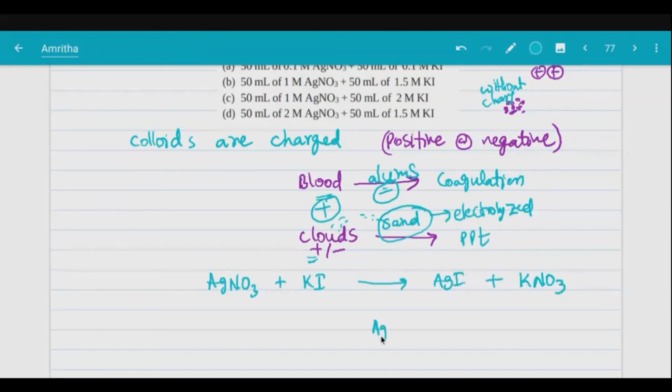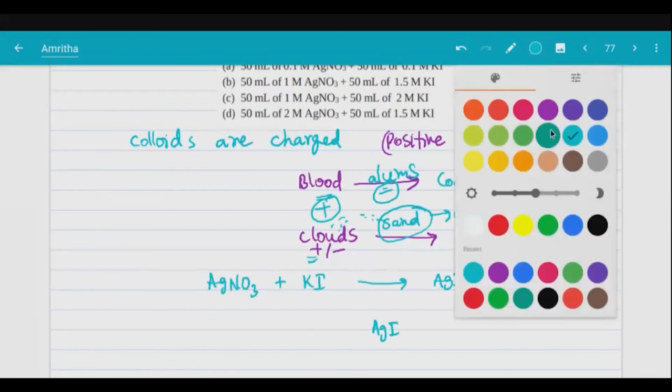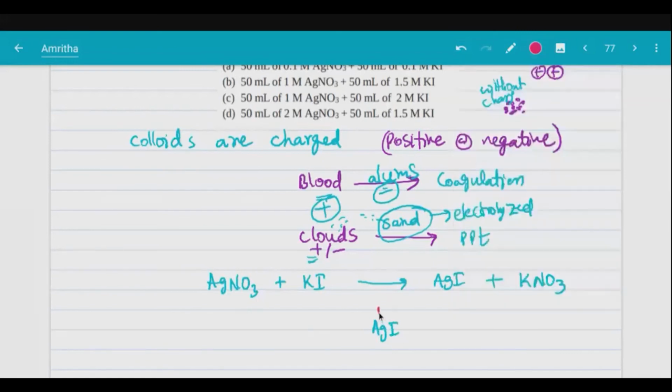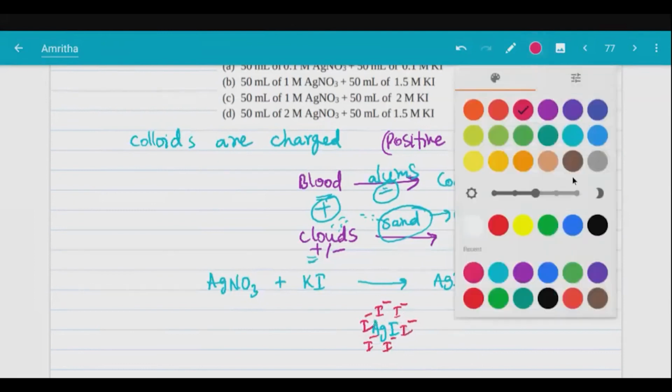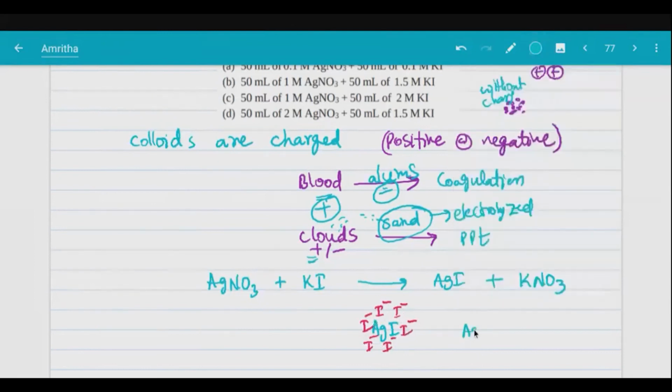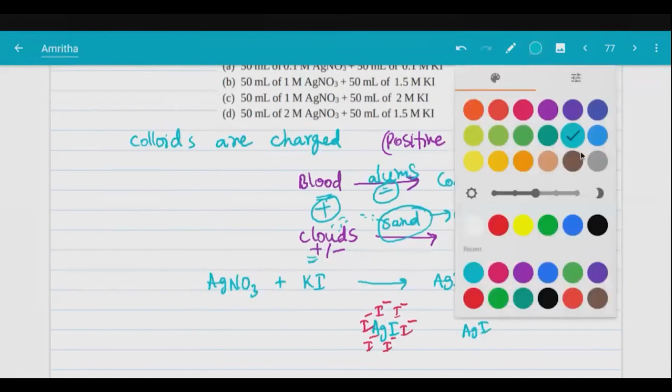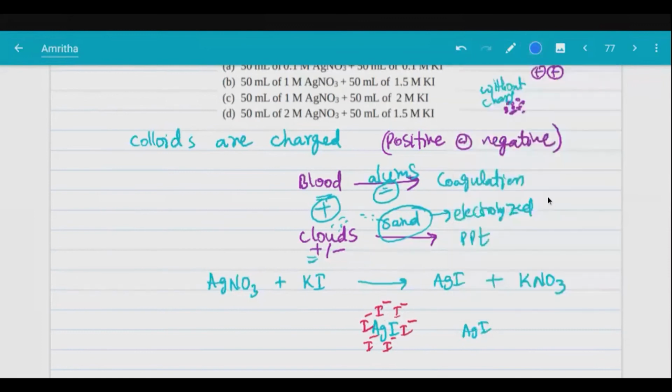But on AgI particles, if there is excess I minus, because AgI can absorb a common ion. What is the common ion here? AgI contains two types of ions, right? One is positive Ag plus, one is negative I minus.